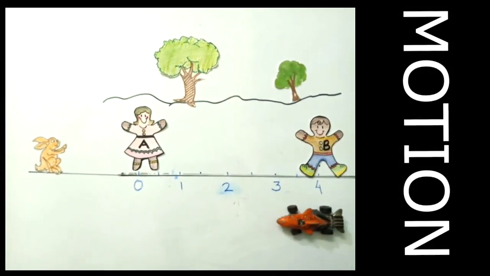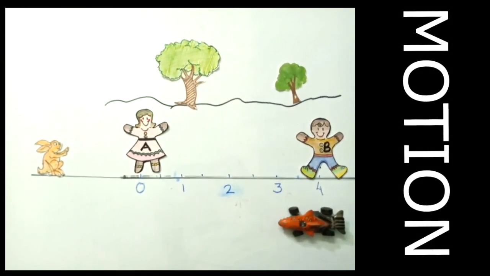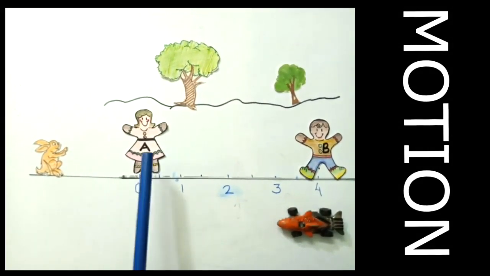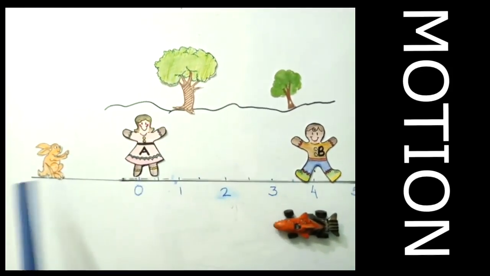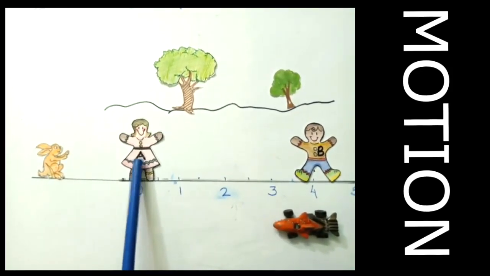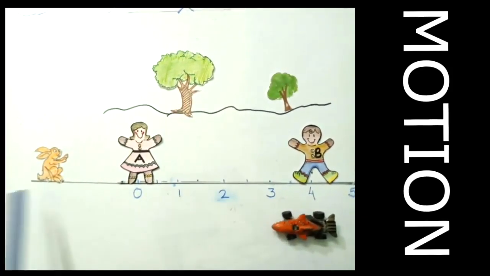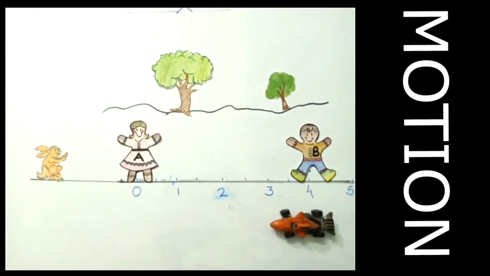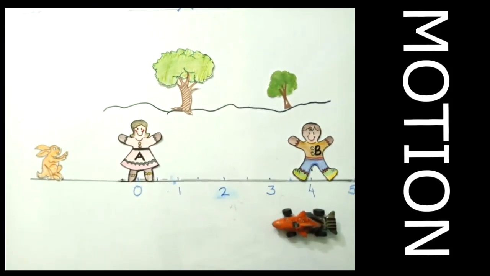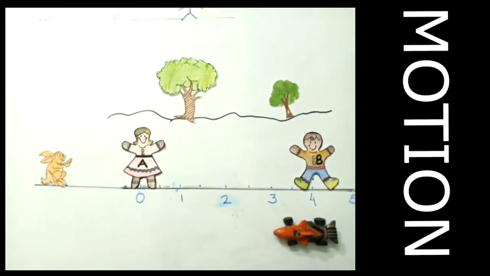Students, in this time of lockdown, would you say everything seems to be at rest? Now look at this diagram. This is A and this is B. And in the background, you can see these trees, this rabbit. Now, what can you say about the state of A or state of B or the state of this car or the trees or the rabbit? Yes, please answer. Are they in rest or are they in motion? I can see most of you are answering yes, that they are in rest.